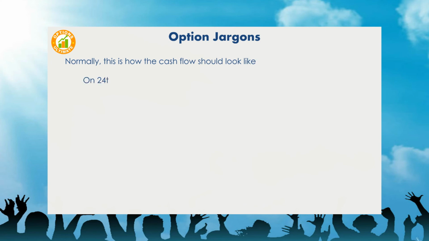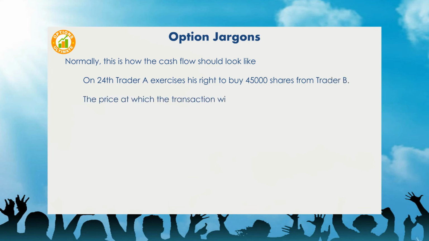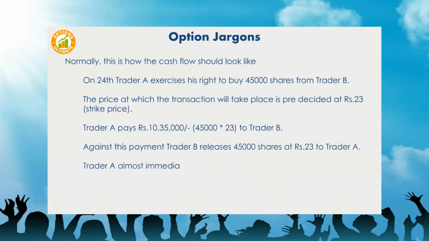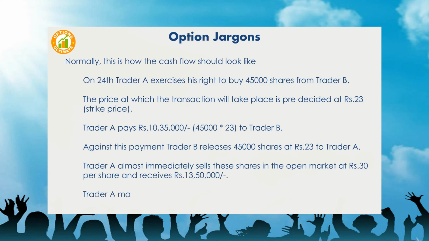On 24th, Trader A exercises his right to buy 45,000 shares from Trader B. The price at which the transaction will take place is pre-decided at 23 rupees strike price. Trader A pays 10 lakhs 35,000 rupees, that is 45,000 multiplied by 23, to Trader B. Against this payment, Trader B releases 45,000 shares at 23 rupees to Trader A. Trader A almost immediately sells these shares in the open market at 30 rupees per share and receives 13 lakhs 50,000 rupees. Trader A makes a profit of 3 lakhs 15,000 rupees, that is 13 lakhs 50,000 minus 10 lakhs 35,000 on this transaction.